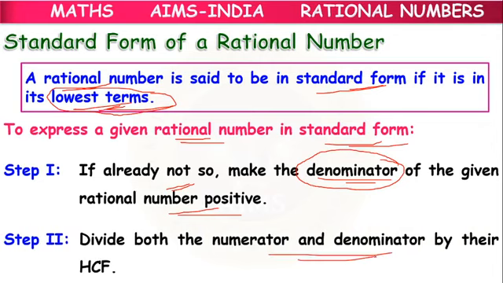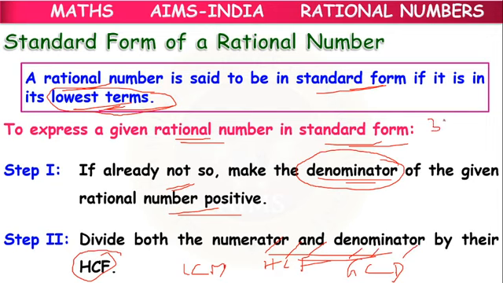Step 2: divide both numerator and denominator by their HCF. Regarding LCM and HCF, you might already have learned. HCF means highest common factor, or we can call it GCD, greatest common divisor.